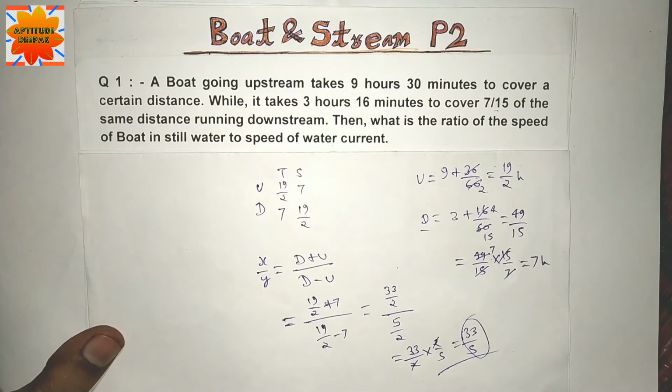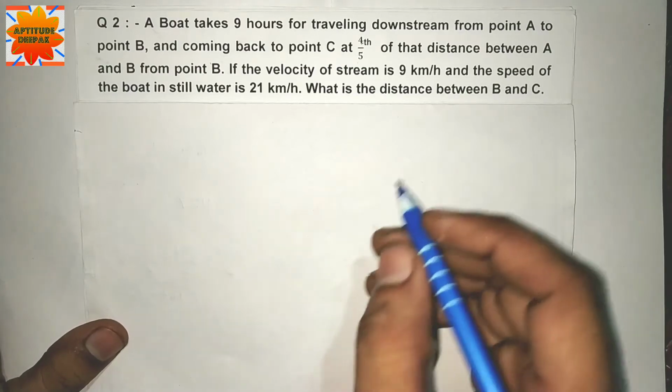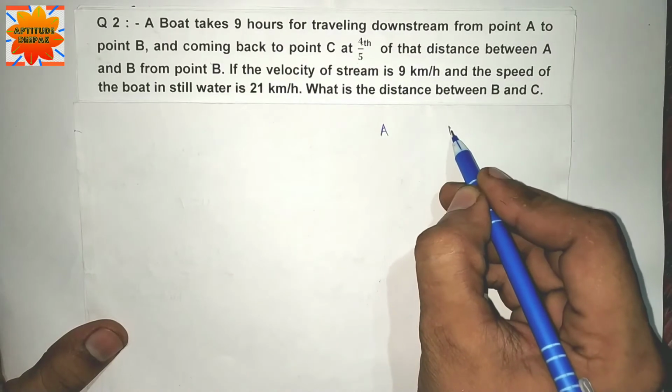चलते हैं क्वेश्चन नंबर 2 पे. Question number 2. A boat takes 9 hours for traveling downstream from point A to B and coming back to point C at 4/5 the distance between A and B from point B. If the velocity of stream is 9 km per hour and speed of boat in still water 21 km per hour, find the distance between A and B.